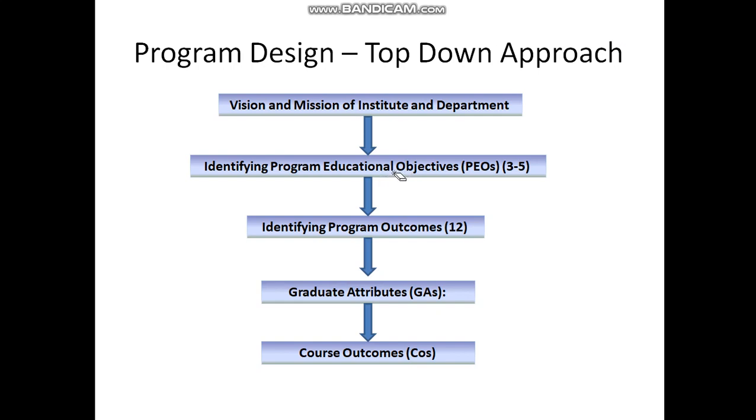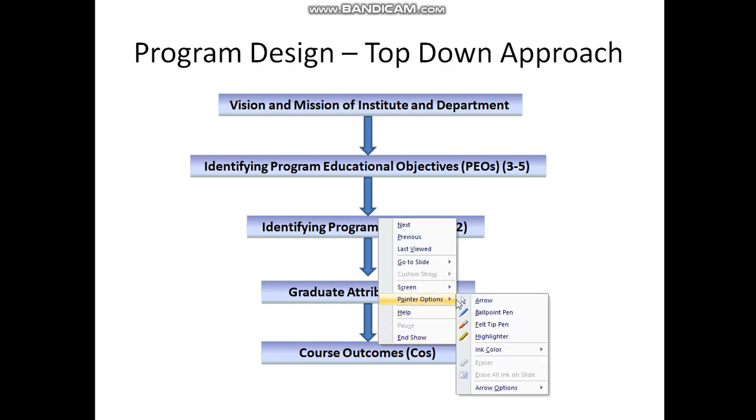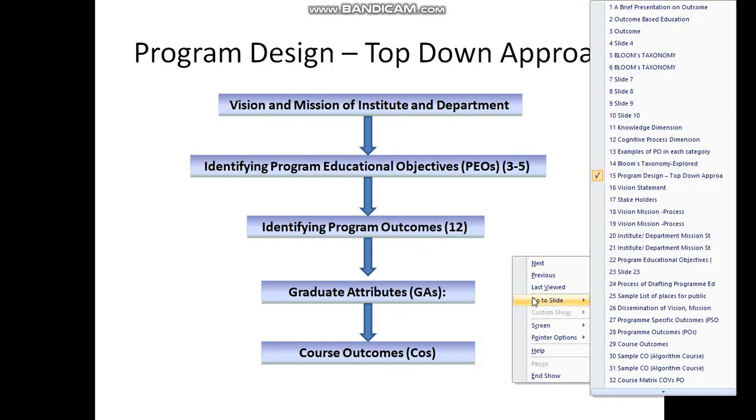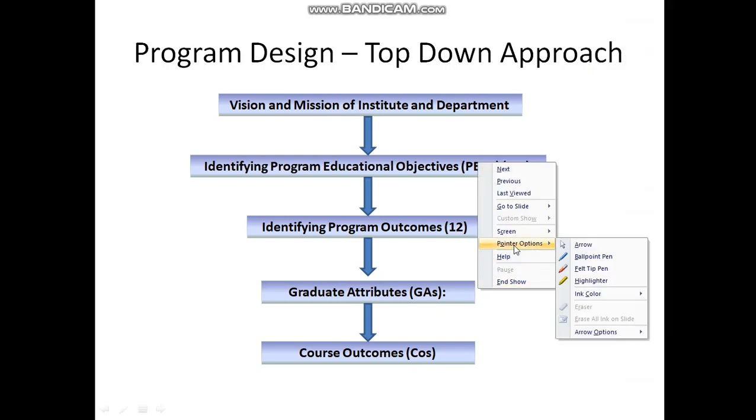If you want to design it for outcome-based education, this is the abstract flow, and this is called the top-down approach. It is very much suitable for autonomous institutions which want to have their own curriculum under outcome-based education. This can further continue: course outcomes and all these things can continue by going ahead and designing unit outcomes and lecture outcomes. Let me take the pen properly.